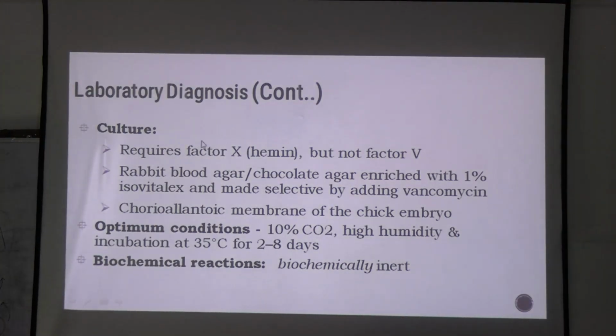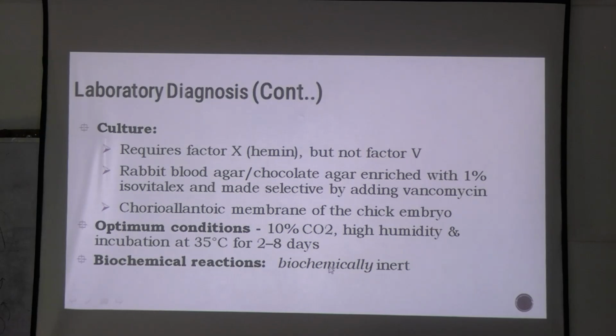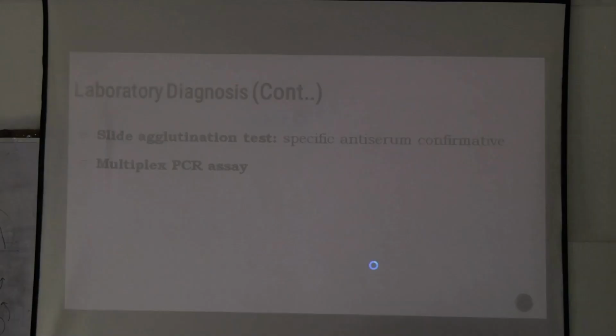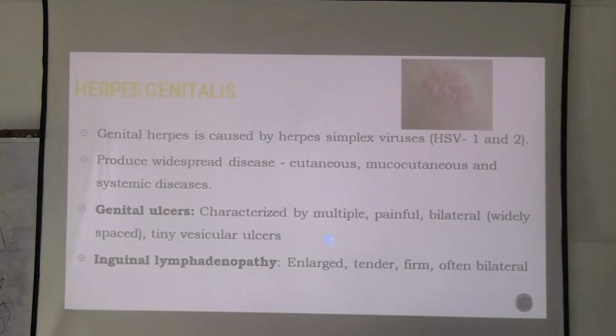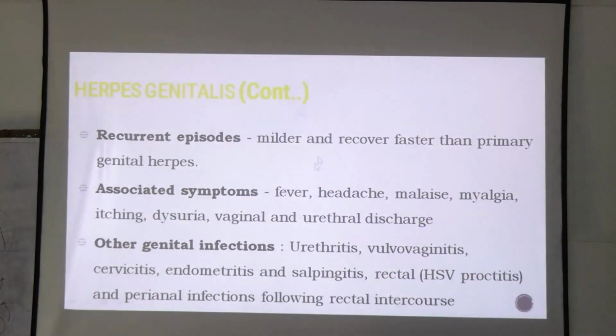Where can you culture it? You can culture it in hemin enriched blood agar. These are all not done in the general laboratories. These require special laboratories wherever these media are available. Okay. Other than this, you can perform agglutination test or multiplex PCR assay because biochemical reactions are not observed in case of Haemophilus ducreyi.